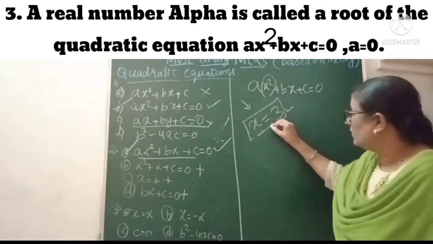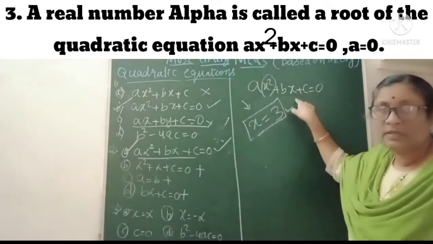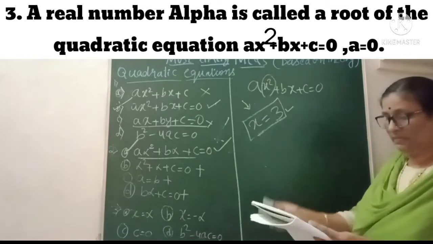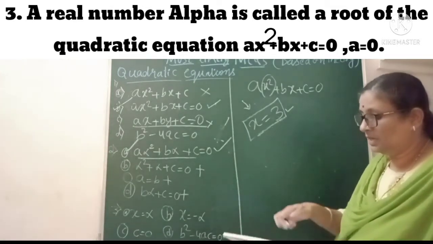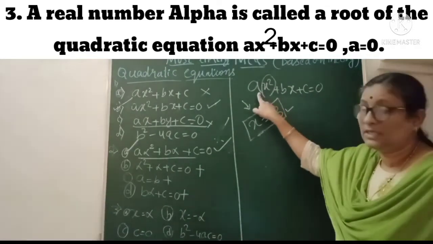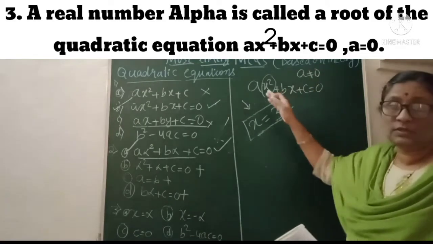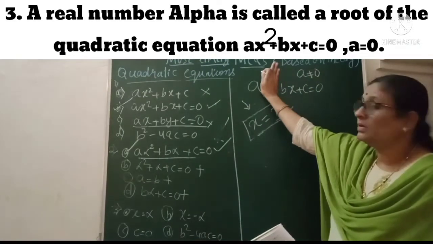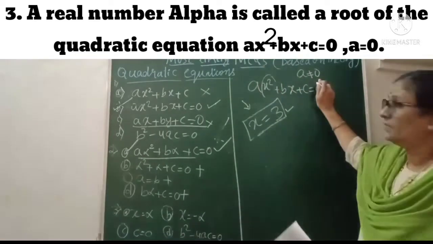And look at this one. When we put this value, it is called a root of the equation, and when you put this one, it becomes 0. The question is the same here: a real number alpha is called a root of the quadratic equation. That is here this one, if a should not be 0. Of course, if it is 0, then it is not quadratic; this is the given condition. A should not be 0, because if it becomes 0, then it will not be a quadratic equation. It becomes a linear equation. So this is the condition given in the question.